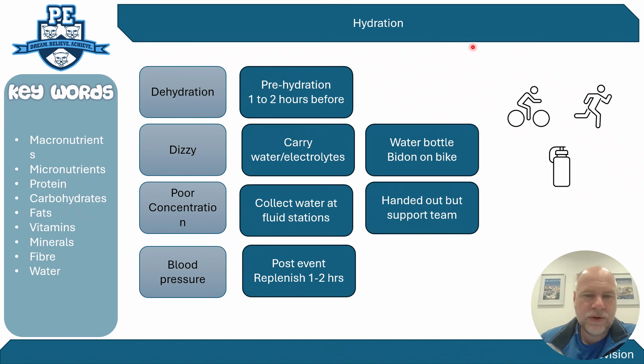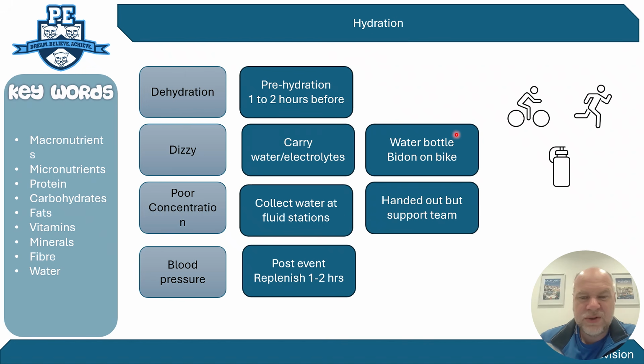But the first step we would do is to pre-hydrate. So 1 to 2 hours before the event, you're going to hydrate properly. Make sure you take in enough liquids to get you through the beginning of the race. And once you've talked about the pre-hydration, talk about the post-hydration. After the event, we've got another 1 to 2 hours of replenishment of our water. So we've got pre-hydration and post-hydration, just 2 simple ways of talking about when to take in the water.